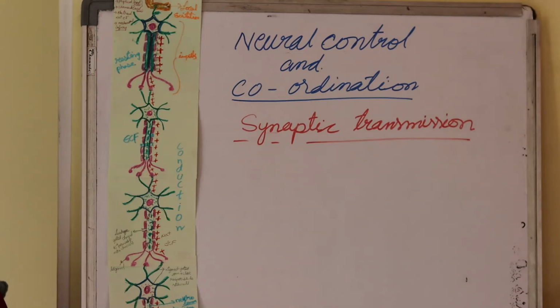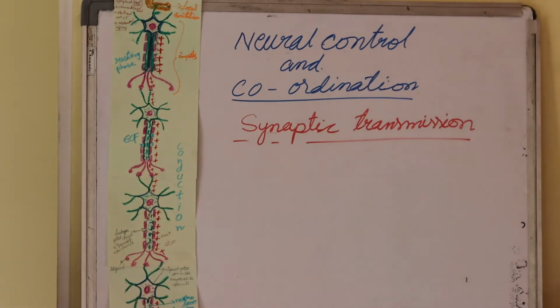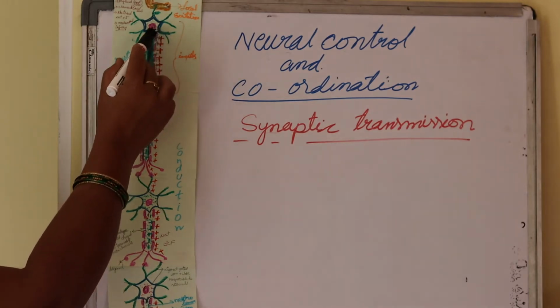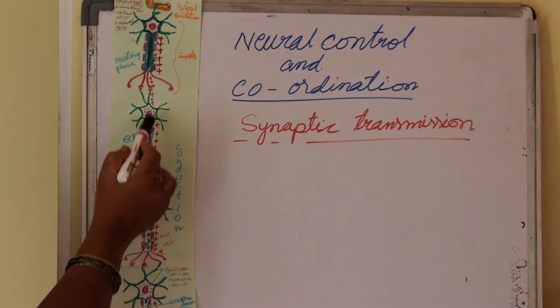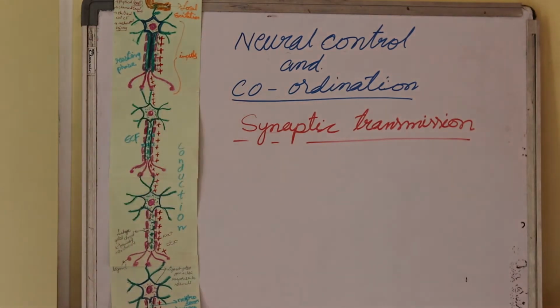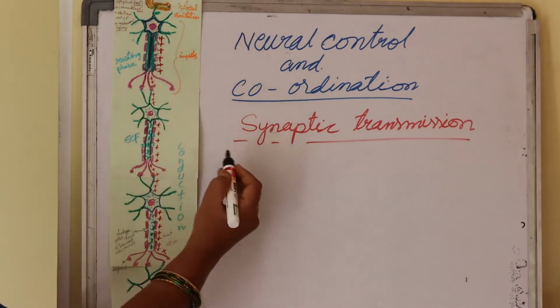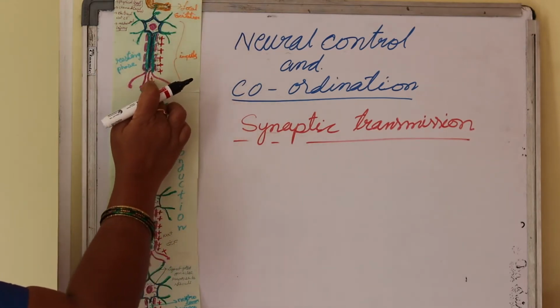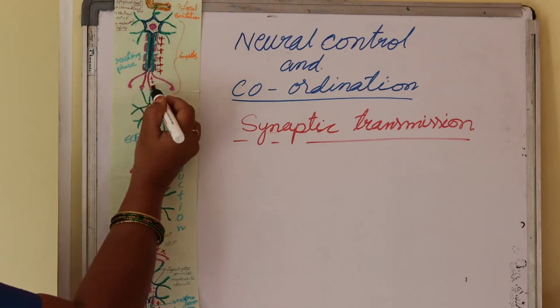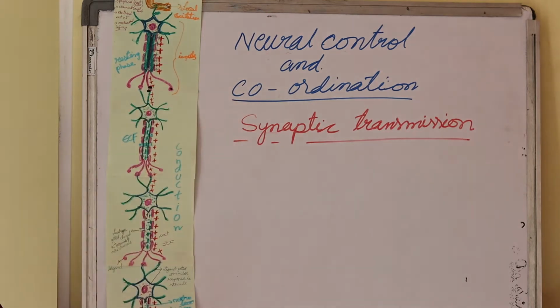Welcome to the Zoology session. Today's topic is synaptic transmission. Here we already discussed the nerve impulse. When a nerve impulse is transmitted from one neuron to another neuron through a gap junction, it is called synaptic transmission. The impulse starts at one end and passes through the junction. Here there is a presynaptic nerve and a postsynaptic nerve.